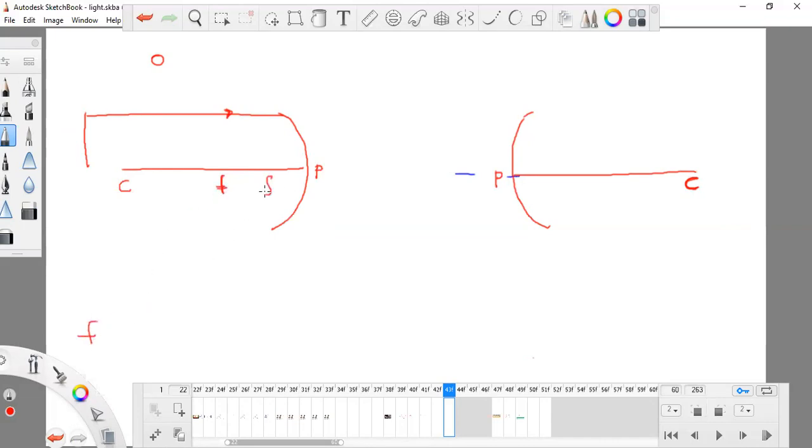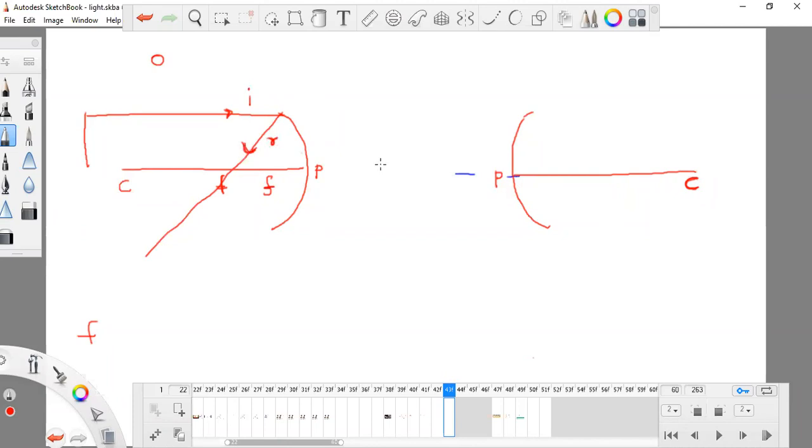This is known as F. Any line which is parallel to PC has to pass through this F, like this. So this is the incident ray and this is the reflected ray.